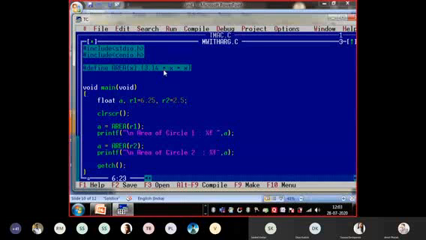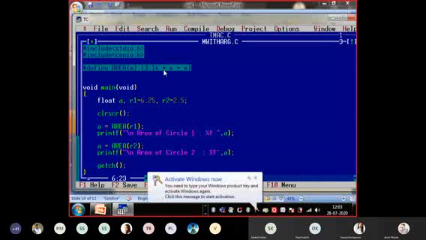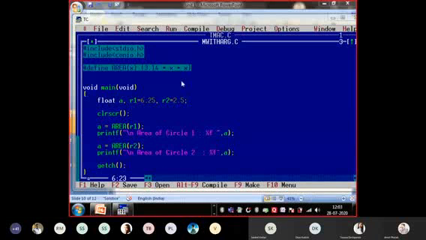Yes, is this visible to all? Is the editor visible? Yes, sir. Suppose the editor program is visible to all?